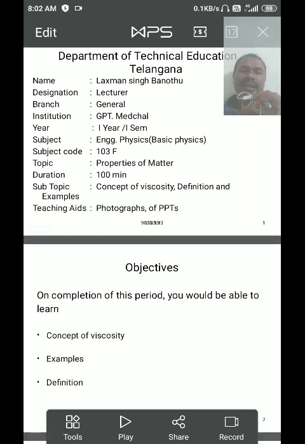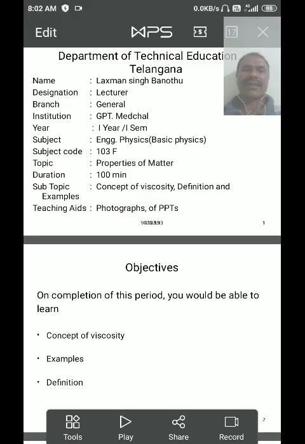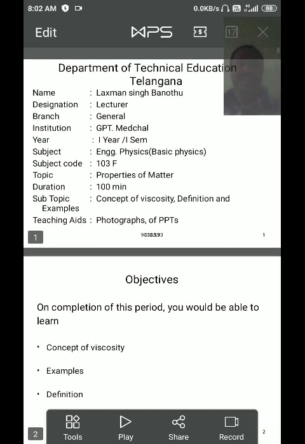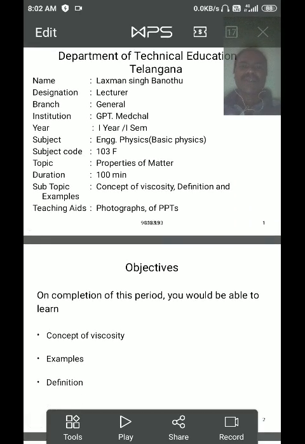The angle of contact is of two types: obtuse angle and acute angle. What happens when the angle of contact is obtuse, and what happens when it is acute? For pure solid and a liquid like water, the angle of contact is 0. Then surface tension is defined, and we have defined capillarity.